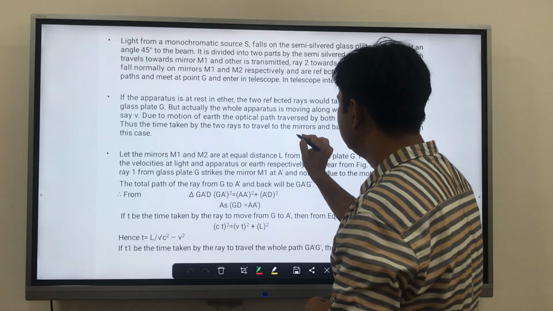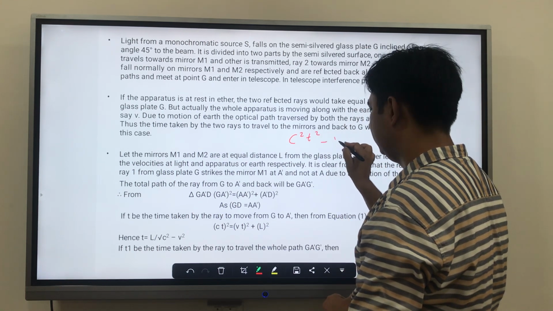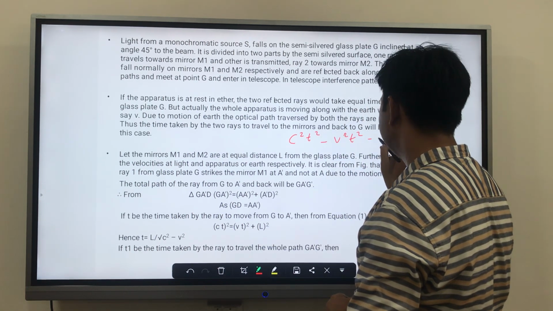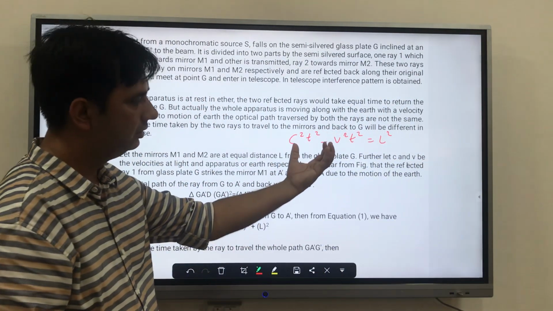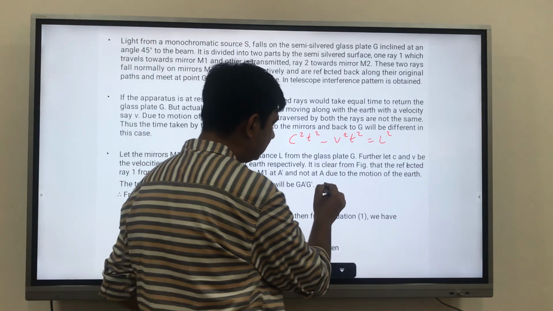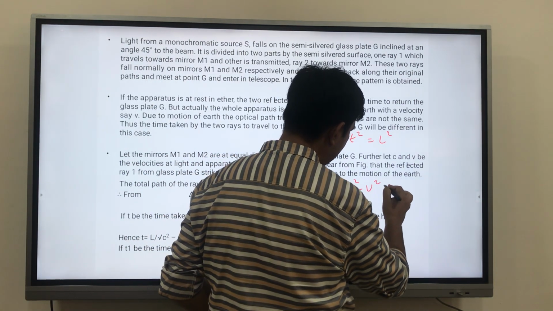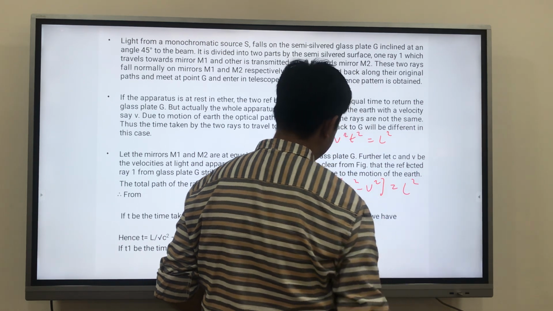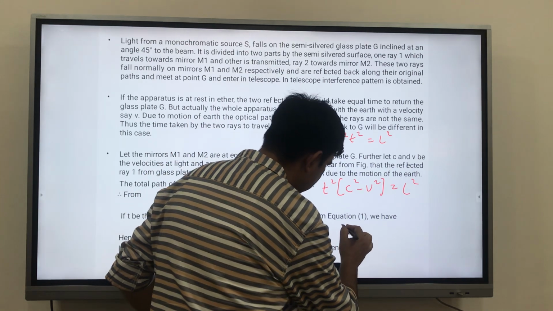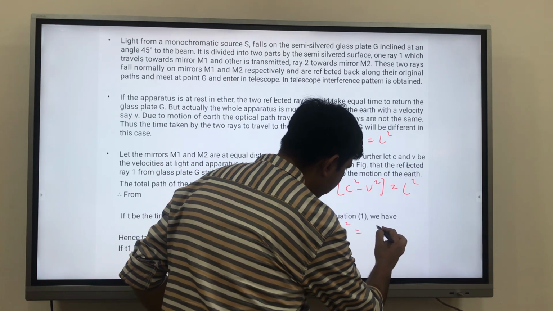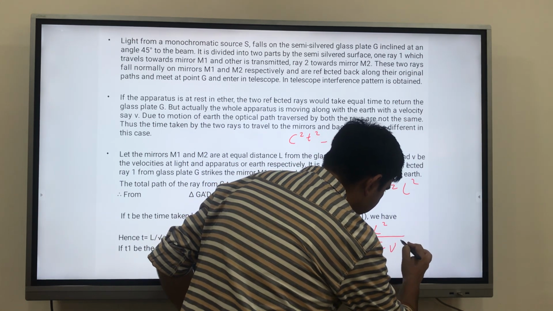Taking t square out, we get t square times c square minus v square is equal to L square. Take this down and you will get t square is equal to L square upon c square minus v square.